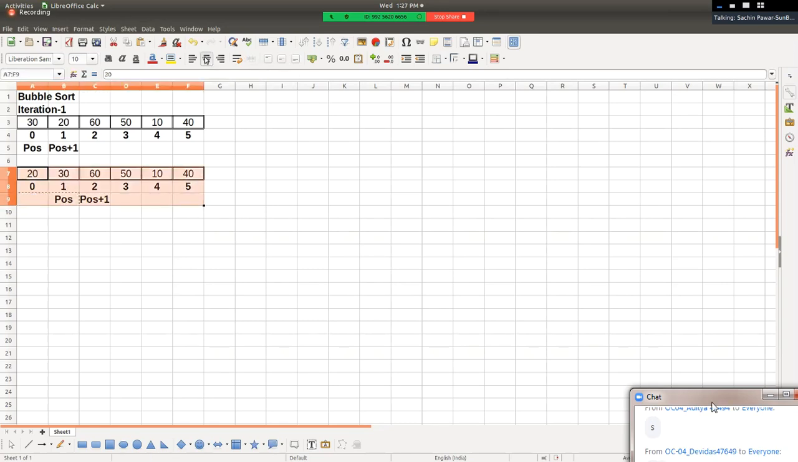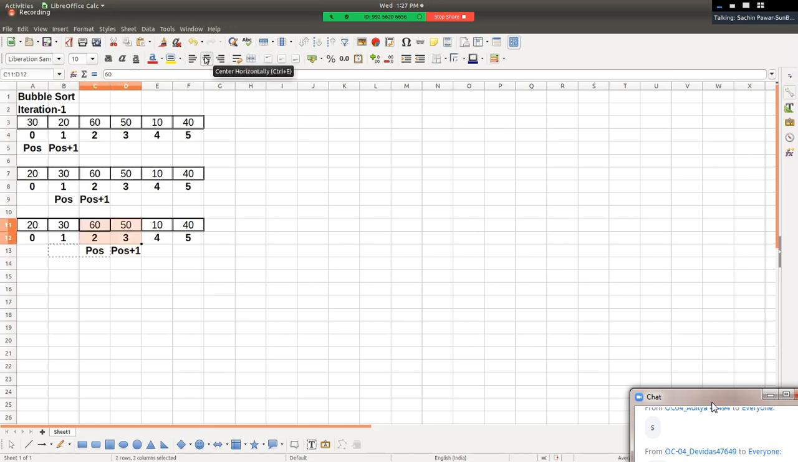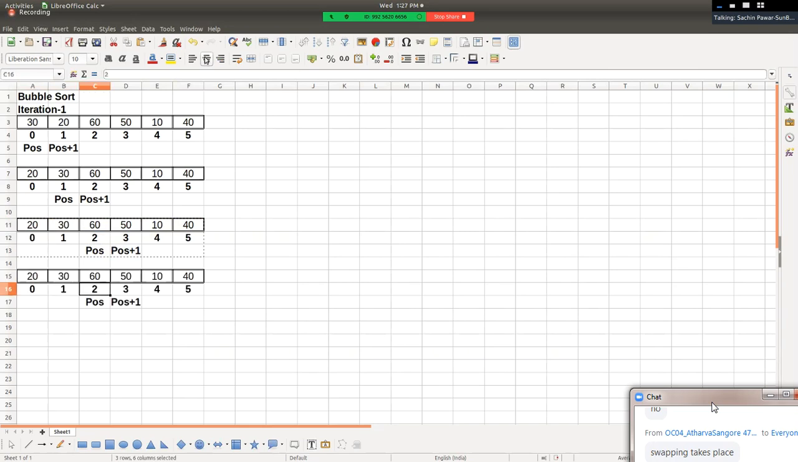And hence we go to the next position. Position plus plus. So if the value of position is 2, it will become 3. We're going to compare the next pair. Sir, is this pair in order? No, this pair is not in order, because if you look carefully, the previous position element is greater than its next position element, and hence swapping takes place. 50 and 60 get swapped with each other, and we say position plus plus. So the next pair gets compared.